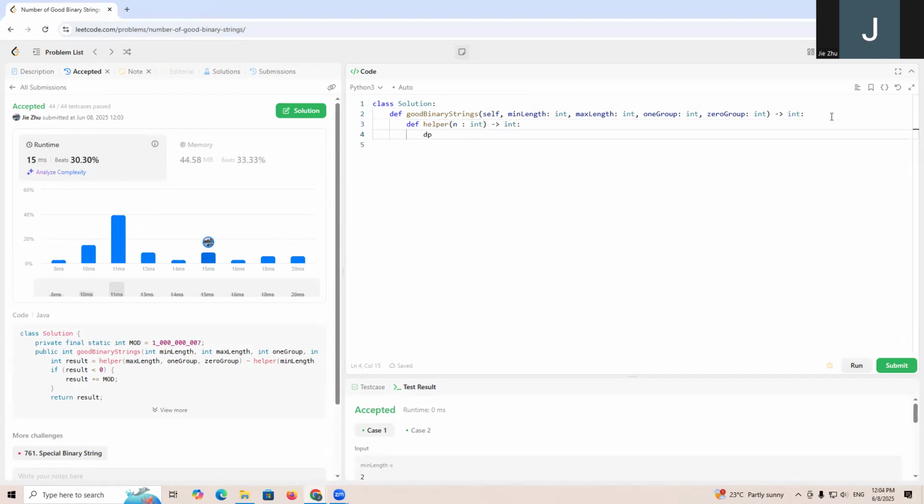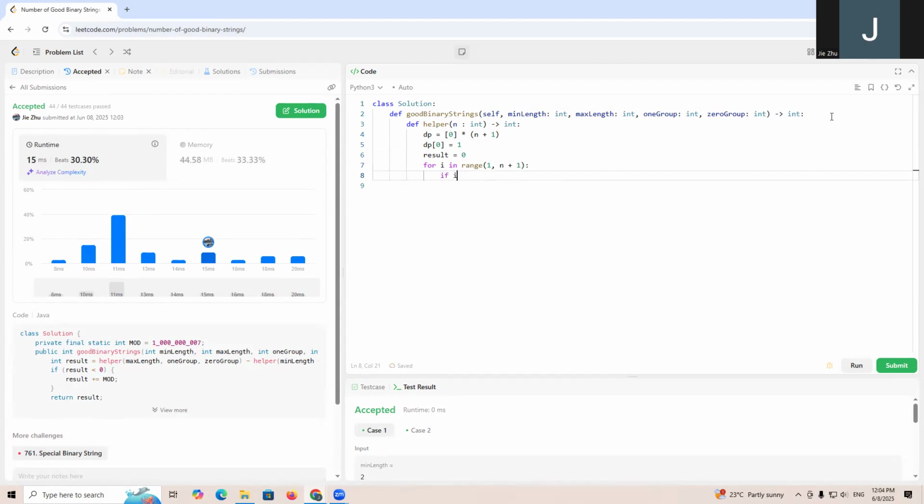So we'll have dp equals 0 multiplied by n plus 1, and dp[0] equals 1, and the result equals 0. What we do is for i in range from 1 to n plus 1,